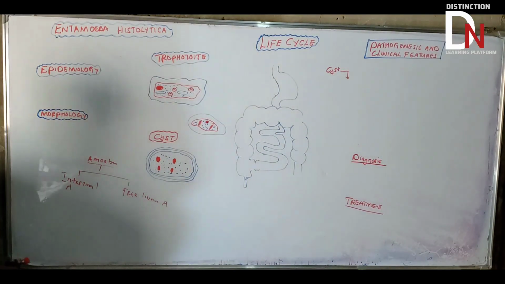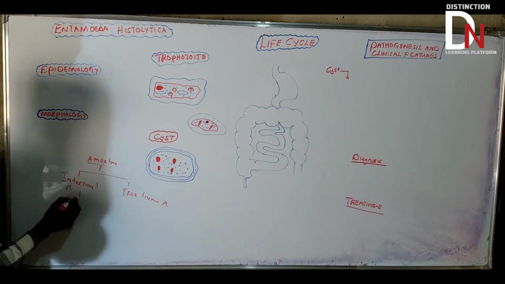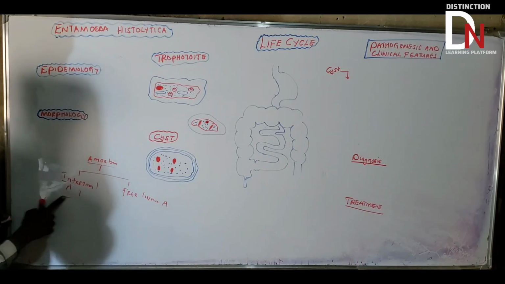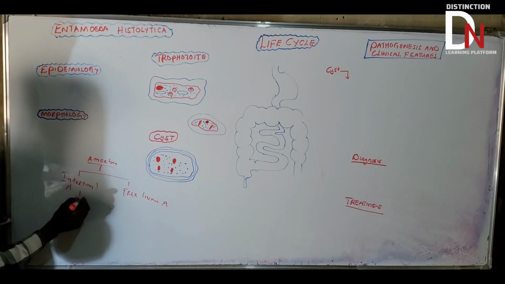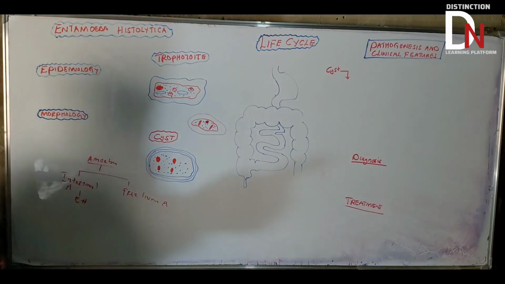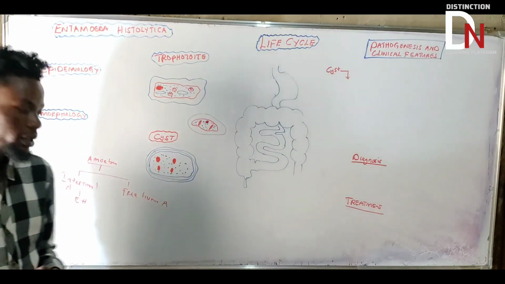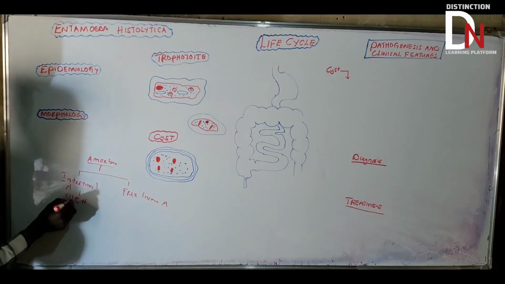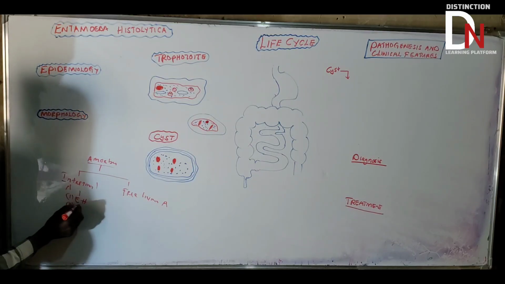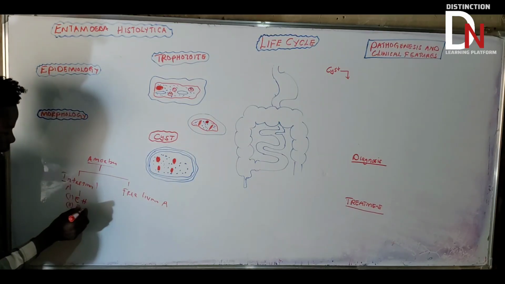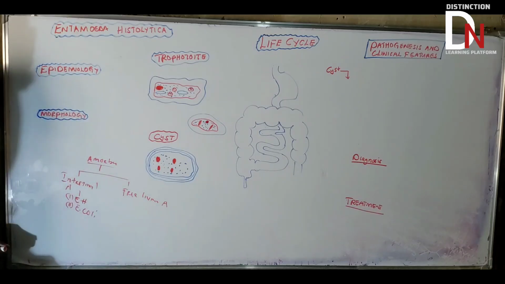Under intestinal amoebas is where you can find Entamoeba histolytica. It's an intestinal amoeba, that's why you can find it in the intestine. Apart from this, there are other amoebas, like Entamoeba coli, which is also an intestinal amoeba.